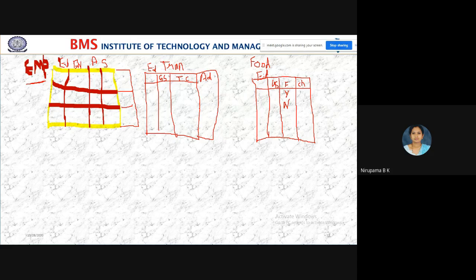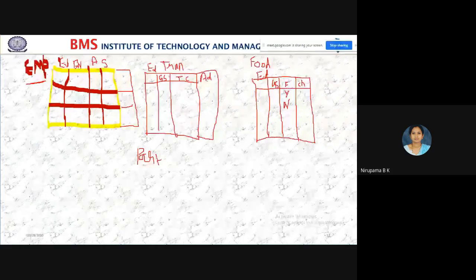Here what we are doing is segregating, partitioning the data. Yes, students, we are partitioning the data, and here it reduces the redundancy. For transportation also, if I take the same table, and for food also, if I take the same table, all the information is already available in the employee table.